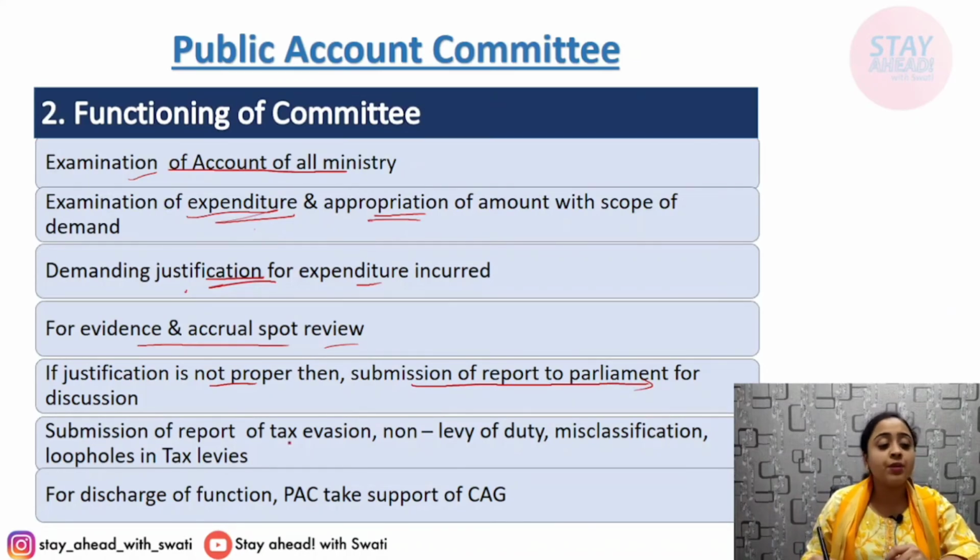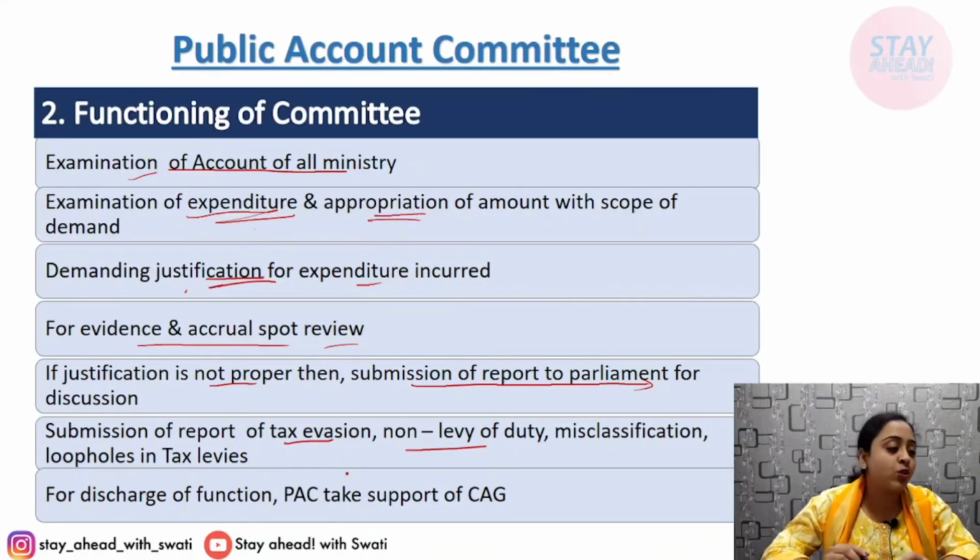Other than this, reports on tax evasion, non-levy of duty, misclassification, and loopholes of tax levy can also be submitted to Parliament. Tax evasion is avoiding tax. Non-levy of duty is where you missed out. For example, it was 2% and you did it at 12%, or it was 12% and you did it at 2%.